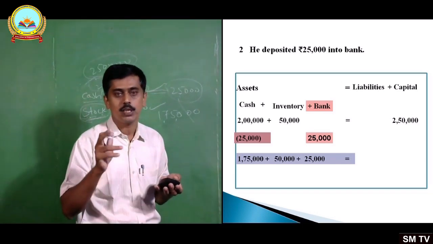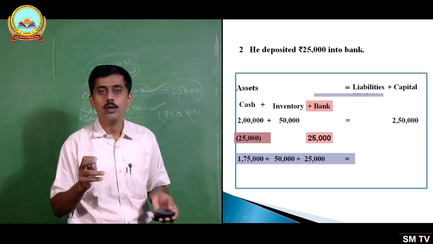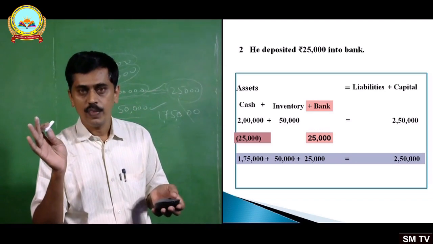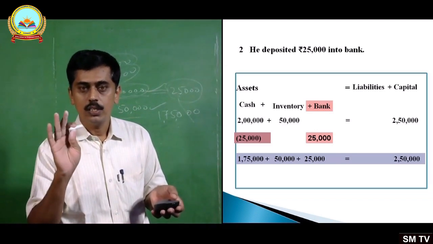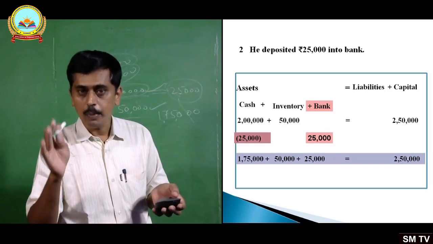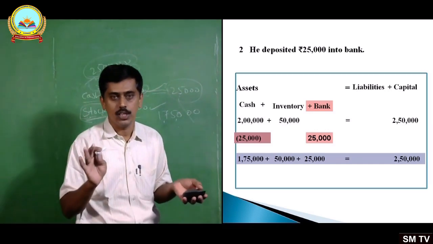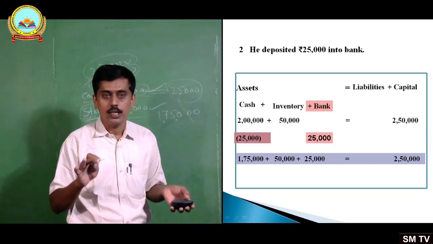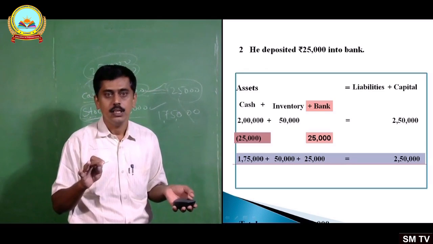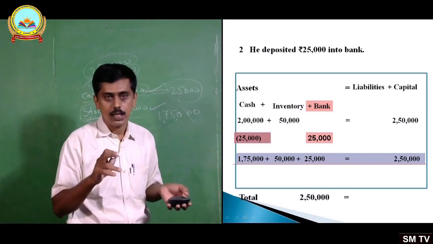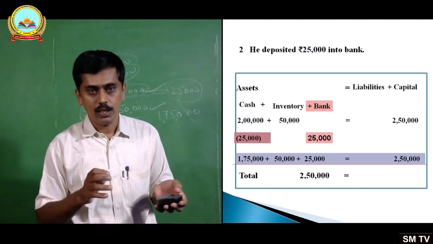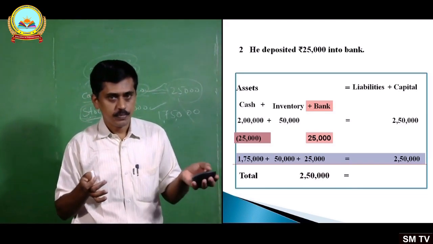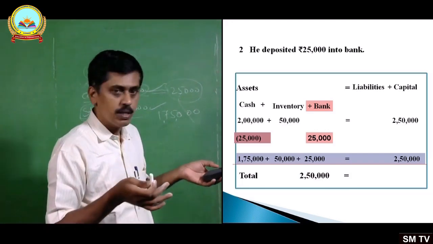1,75,000 plus 50,000 plus 25,000 equals, no change on the other side, liabilities plus capital. No change in liabilities, it remains 0 or nil. Capital remains 2,50,000, no change. This is the effect of second transaction. Now total it, and when you total it, the total assets how much? 1,75,000 plus 50,000 plus 25,000. How much you get? 2,50,000.